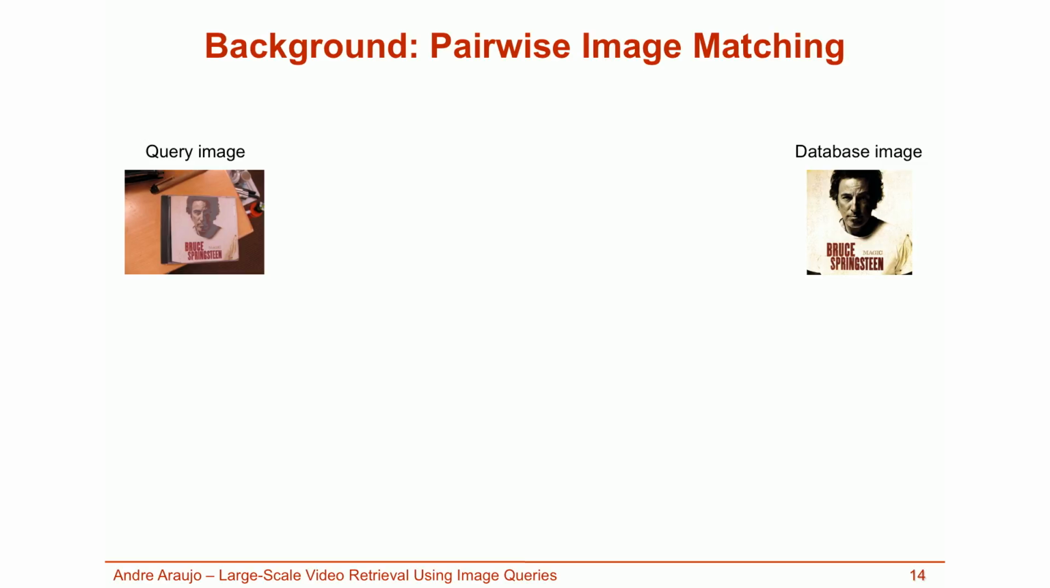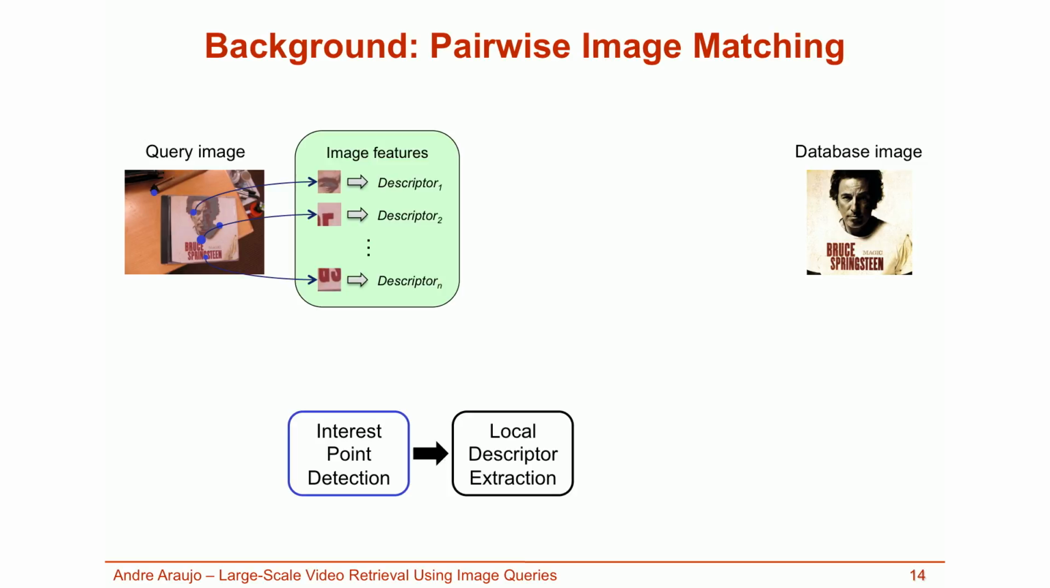Consider matching these two images and consider initially the query image on the left. First, we perform interest point detection to find salient image features such as corners or blobs. In this work, I used the state-of-the-art Hessian-affine detector. These features are described by local image descriptors. In this work, I used the standard SIFT descriptors.